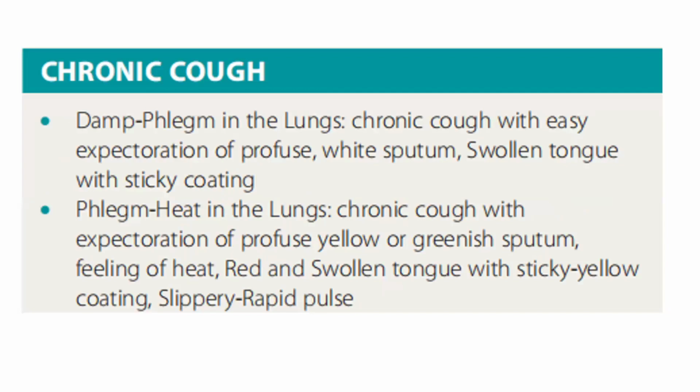Chronic cough. Damp phlegm in the lungs: there is a chronic cough with expectoration of profuse white sputum, swollen tongue with sticky coating. Phlegm heat in the lungs: there is a chronic cough with expectoration of profuse yellow or greenish sputum, feeling of heat, red and swollen tongue with sticky yellow coating, slippery rapid pulse.